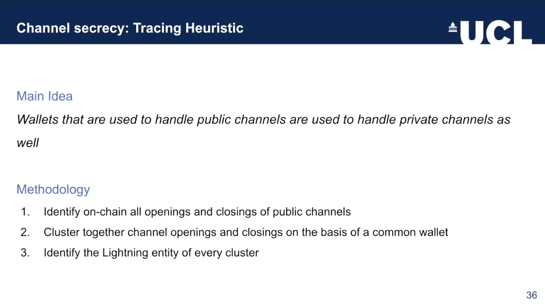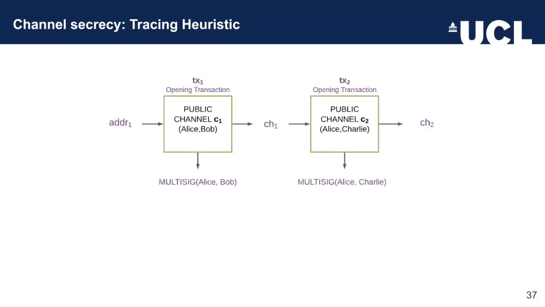So our methodology in a nutshell is the following. We identified on-chain all openings and closings of public channels. We clustered together openings and closes on the basis of a common Bitcoin wallet that operated those. And we identified the Lightning entity of every cluster. Let's see it in a bit more detail. In this case over here, we have two Bitcoin transactions that we represent with the boxes. The input edges are the input coins and the output edges are the output coins. By looking into the Lightning network, we get the following information.